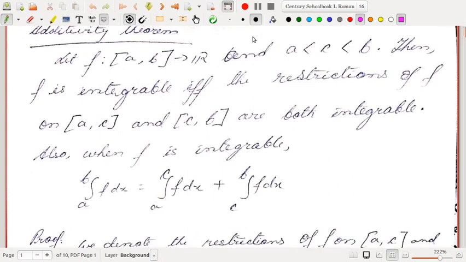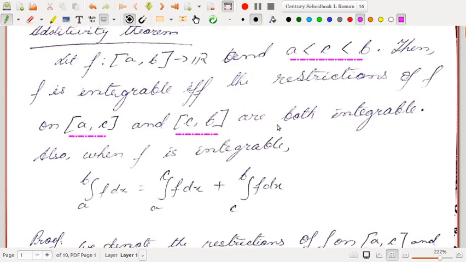Let f from [a,b] to R be a function and a < c < b. So c is a number lying between a and b. Then f is integrable if and only if the restrictions of f on [a,c] and [c,b] are both integrable.